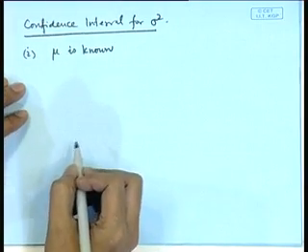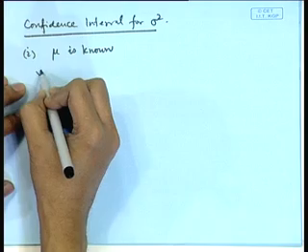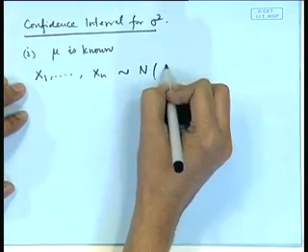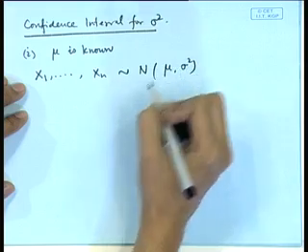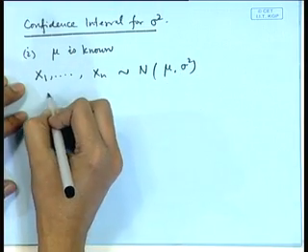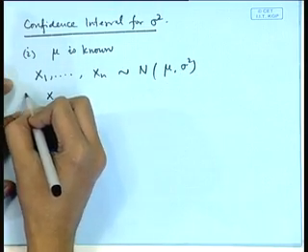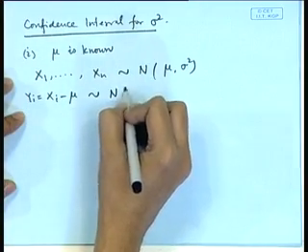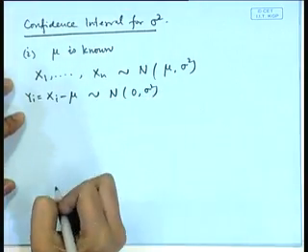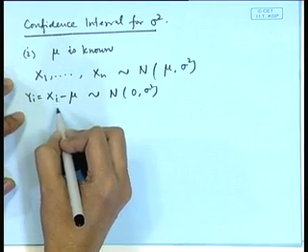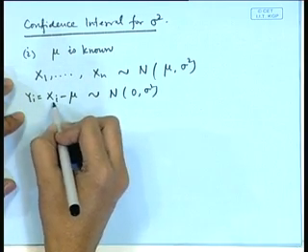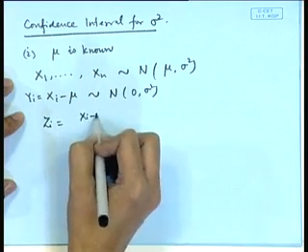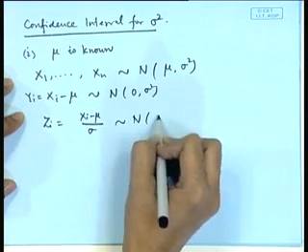So, if mu is known, let us consider here, we are given that x1, x2, ..., xn follow normal mu sigma square. So, if we consider say yi is equal to xi minus mu, then that will follow normal 0 sigma square. If we consider this thing divided by sigma, let us call it zi, that is xi minus mu by sigma, that follows normal 0 1.